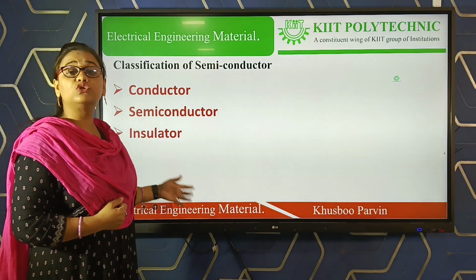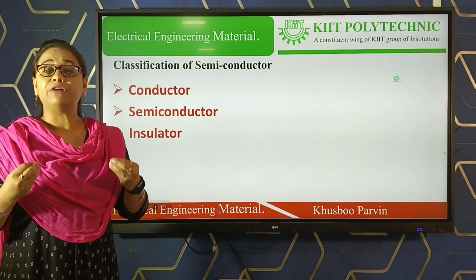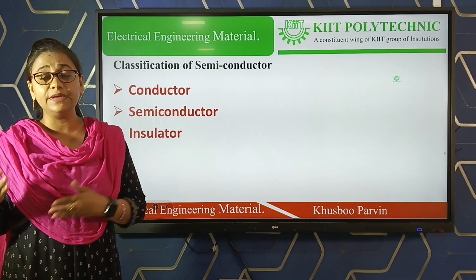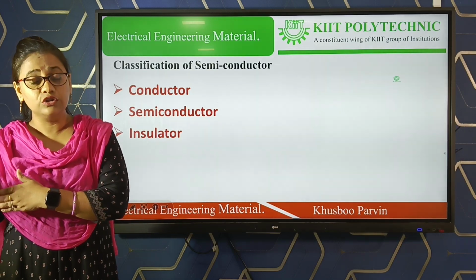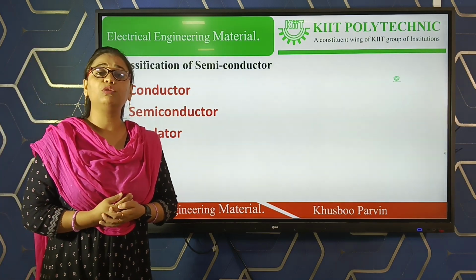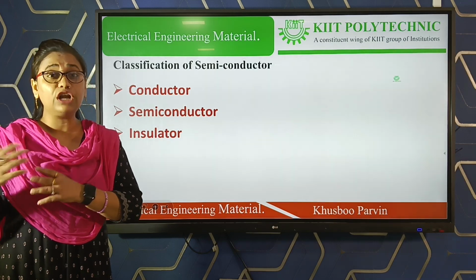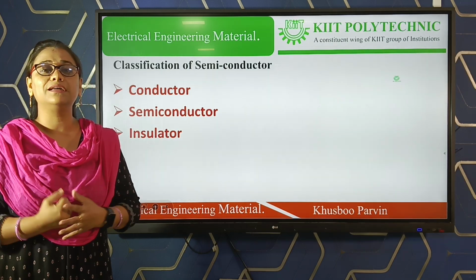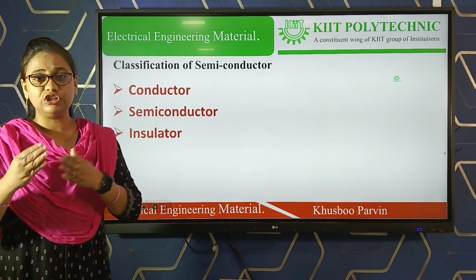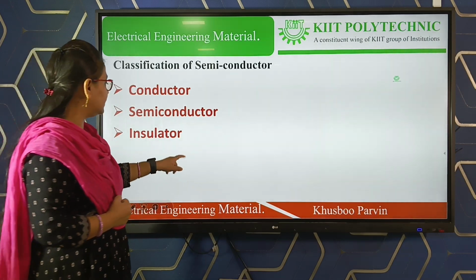Another one is the insulator. In case of an insulator, the valence electrons at the outermost orbit of an atom is greater than 4. The material whose valence electrons in the outermost orbit of an atom is greater than 4 is considered as an insulator. So based upon the valence electrons, materials are classified.